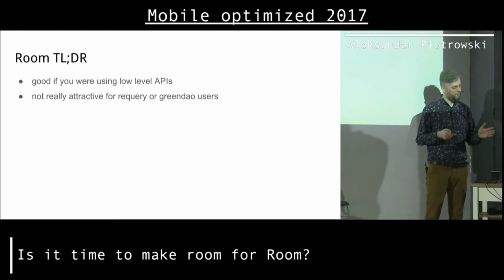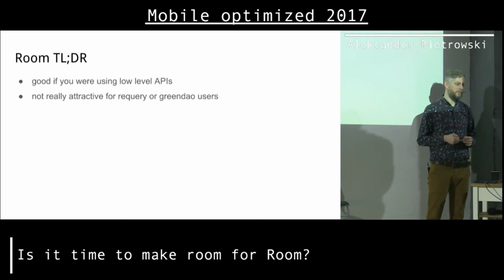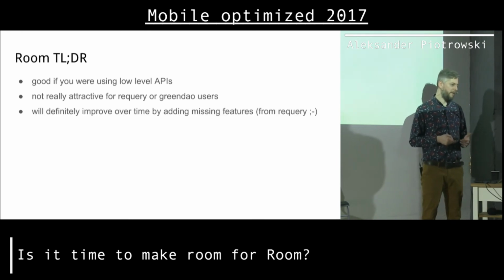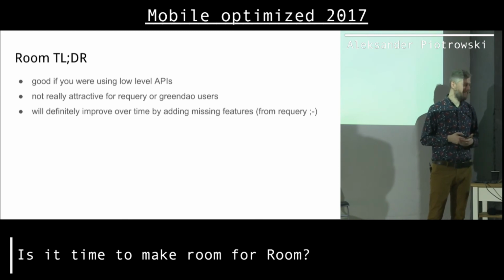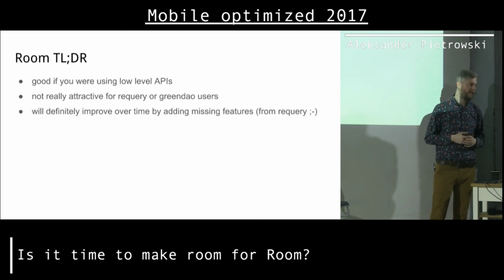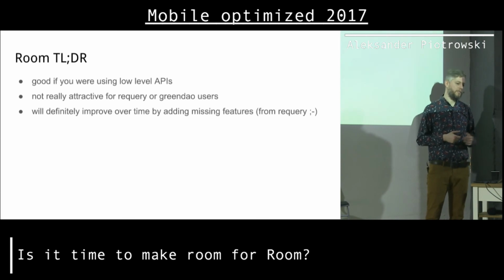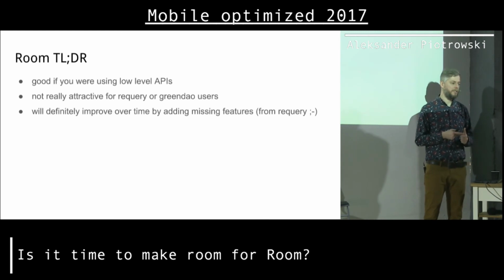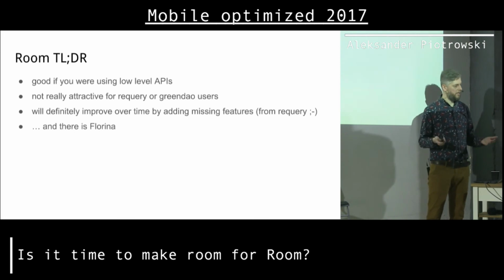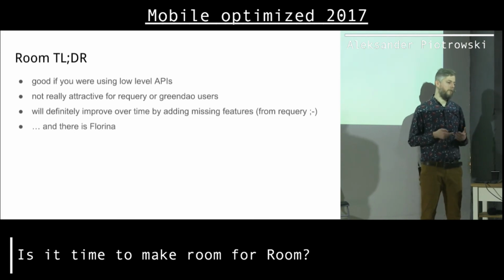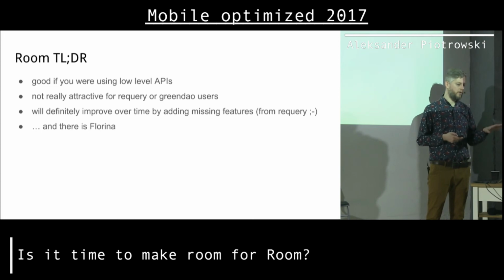If you want to play with Room, go ahead, but at this level, it's missing some features. And of course, I don't know what's going to happen, but looking at the features that Room has, I can imagine a couple more features that should be copied from other projects to Room, and hopefully that's going to happen. So I would say a single interface, not only flowable, that would be cool, and that's the most important, I think, at this moment. That would help with those never-ending queries. But then there's Florina, and I would say that's the biggest asset of Room. Of course, there's Google behind that, but Florina, I would say, this is the most important thing.